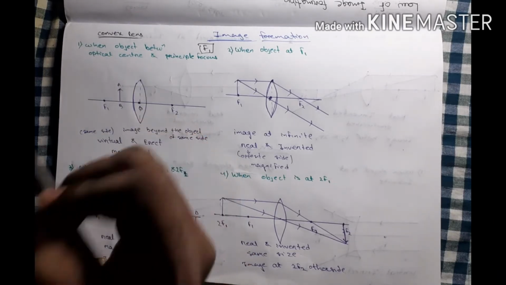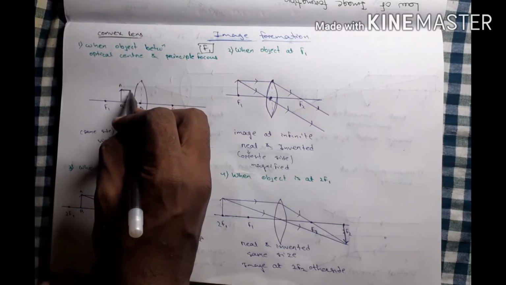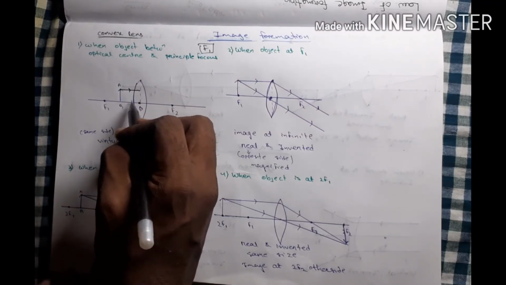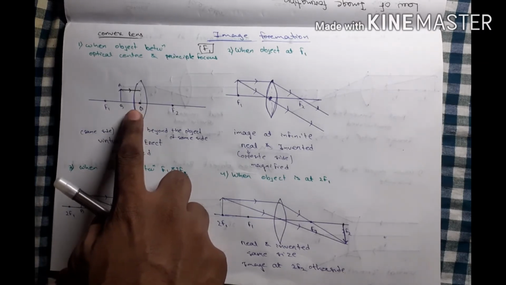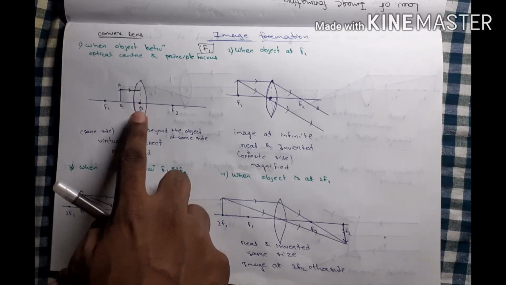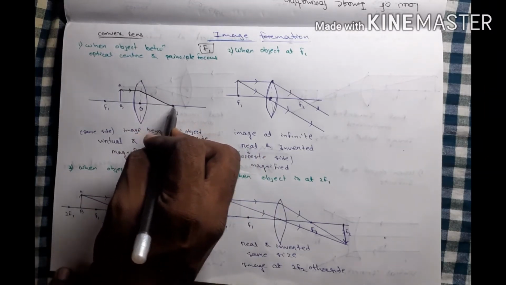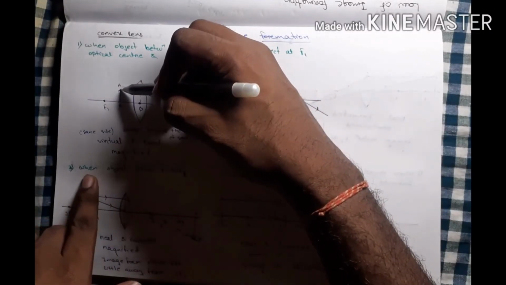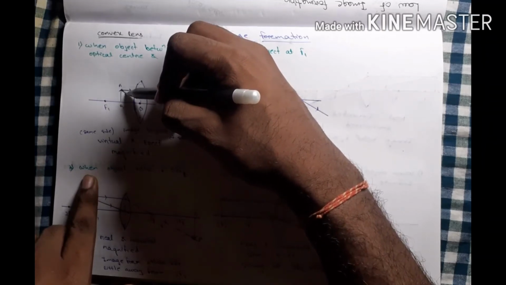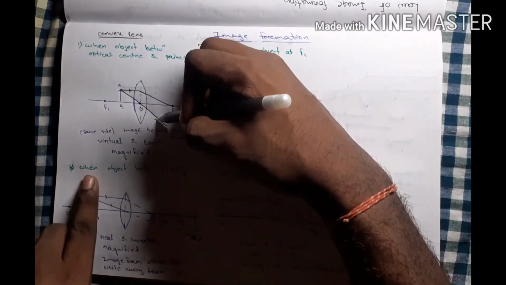The object is AB. Our first rule is the ray moves parallel to the principal axis. If it moves parallel to the principal axis, what will happen there? It will converge toward F2. Okay. Then second, if it passes through the optical center, it moves in a straight line.